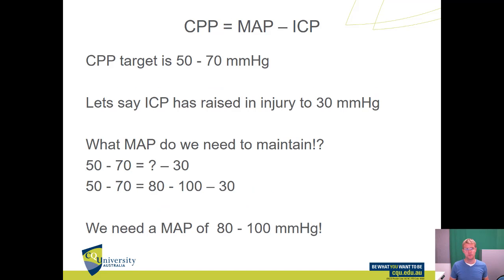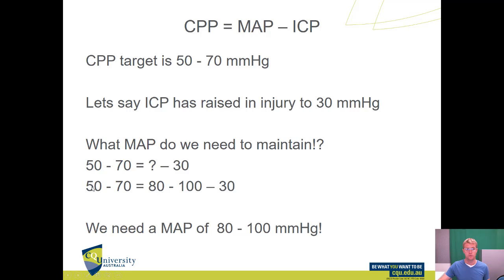So our normal cerebral perfusion pressure target, we said before, is 50 to 70 millimeters of mercury, and that stays the same in traumatic brain injury. So let's say you have a big mass of blood in your head and your intracranial pressure, which is normally 5 to 15 millimeters of mercury, is now up to 30 millimeters of mercury. What mean arterial pressure are we going to have to maintain to keep that cerebral perfusion pressure in its target range? So we know down here, we need the CPP, cerebral perfusion pressure, to be between 50 and 70. And we know that the intracranial pressure is 30. So what number do we need our MAP to be? It needs to be between 80 and 100.